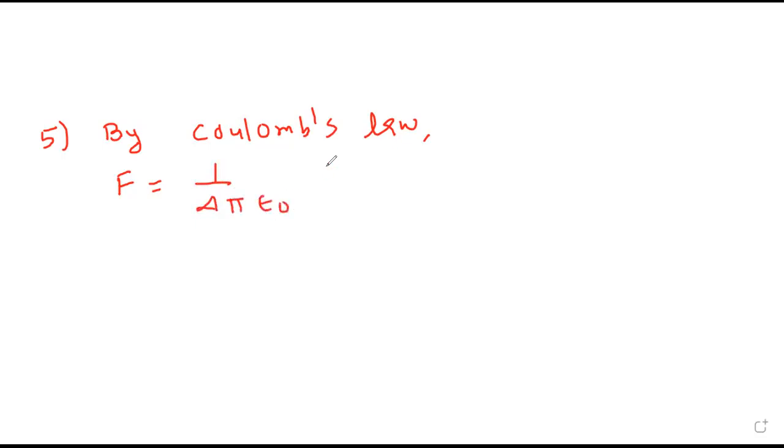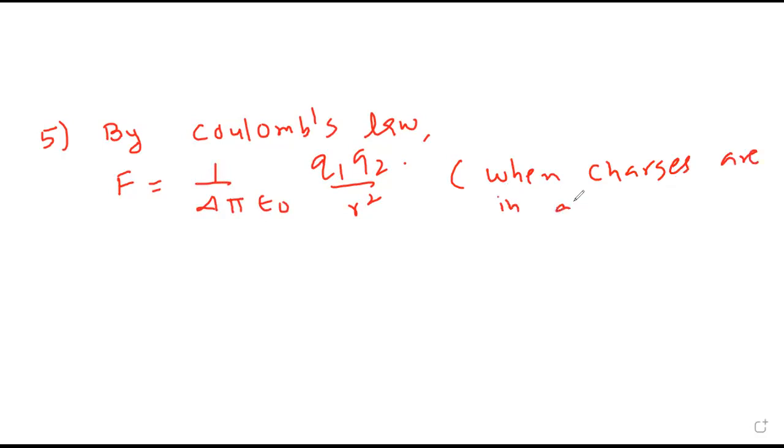Can you tell me what is the force of attraction or repulsion between two point charges by Coulomb's law of electrostatics? So you're asking Coulomb's law, sir? Yes. F is equal to Q1 Q2 upon R square into 1 upon 4 pi epsilon naught. This is when charges are in air, na? Yes, sir. Otherwise, that epsilon naught is replaced by just epsilon.